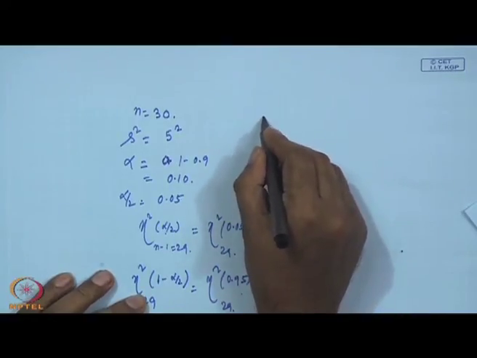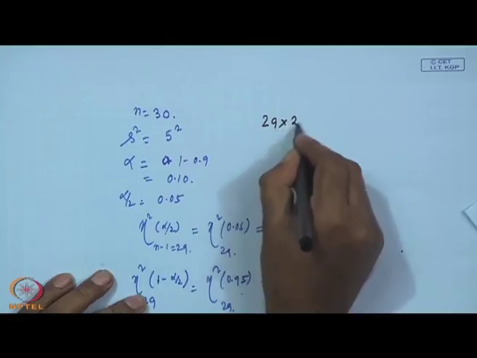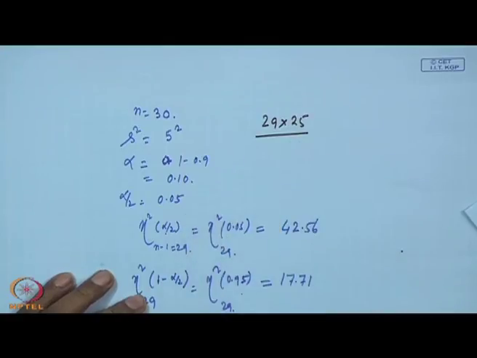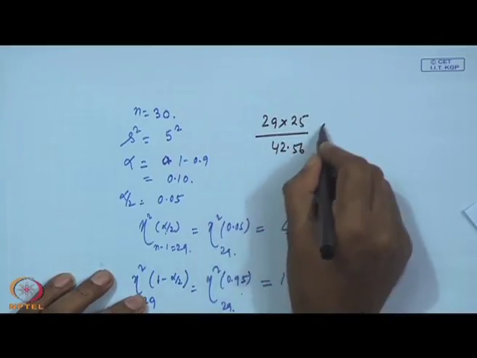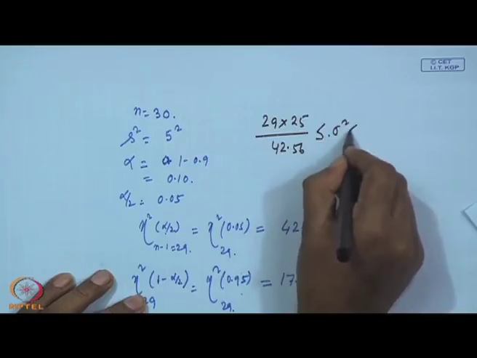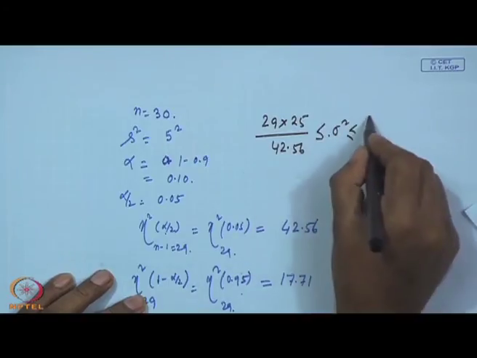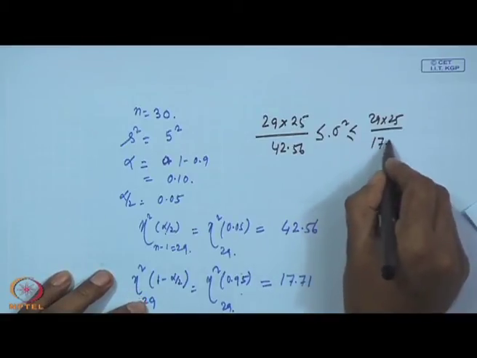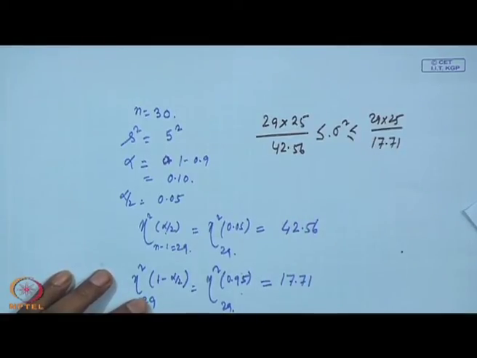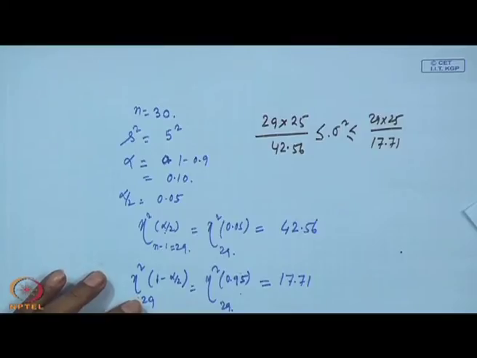N minus 1, that is 29, into s square, which is 25, divided by chi square 42.56, less than or equal to sigma square, less than or equal to 29 into 25 divided by 17.71, using the formula.